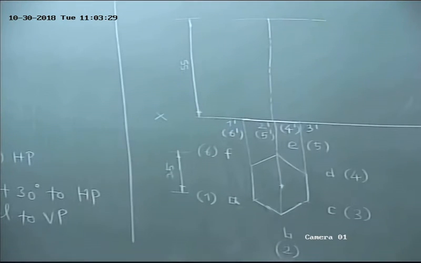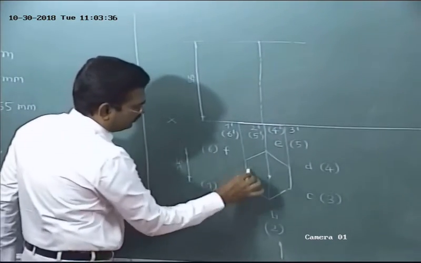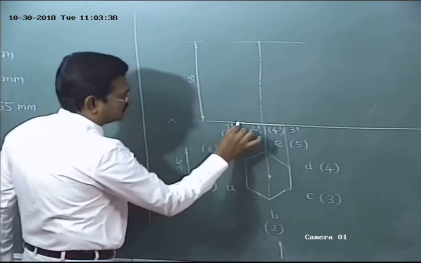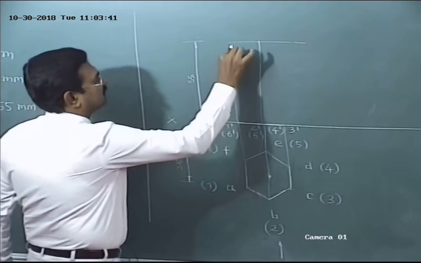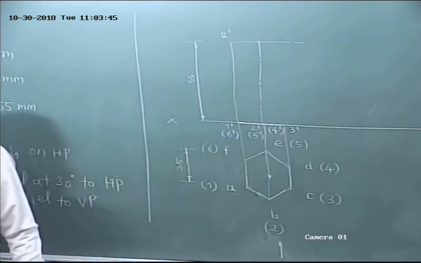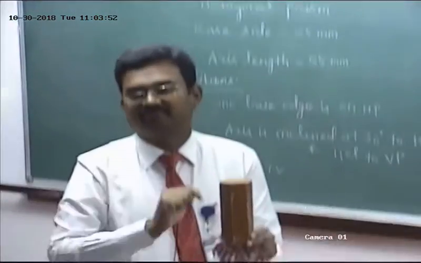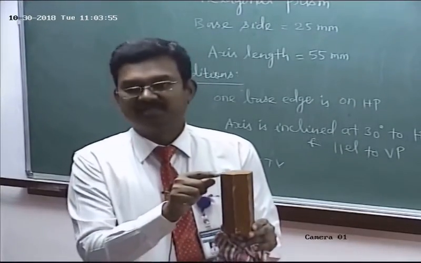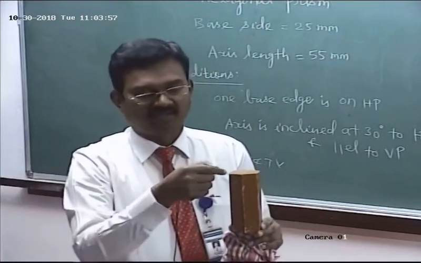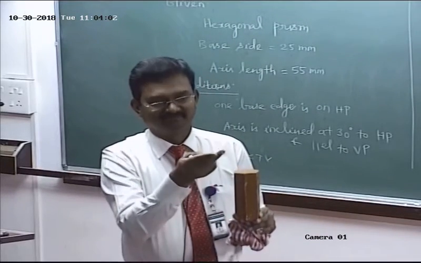First mark A dash. How to get A dash? Where is the point A? This one, isn't it? From A, draw a projector to cut the line at A dash. Am I right? Listen. The top base corners are A, B, C, D, E, F. The first one is A. To get the front view of A, where do I have to mark? A dash. The front view